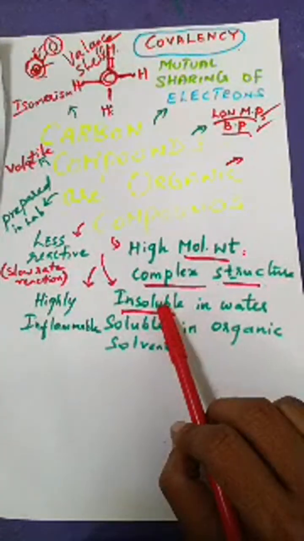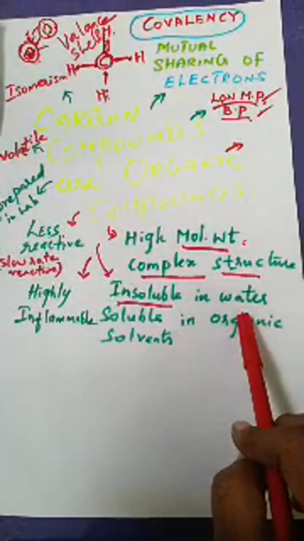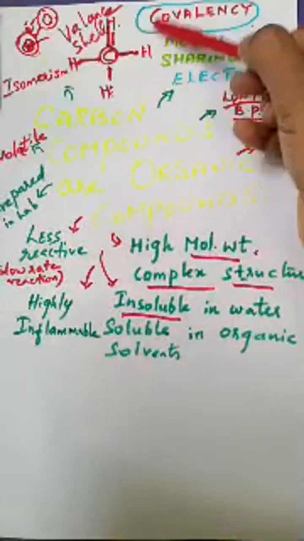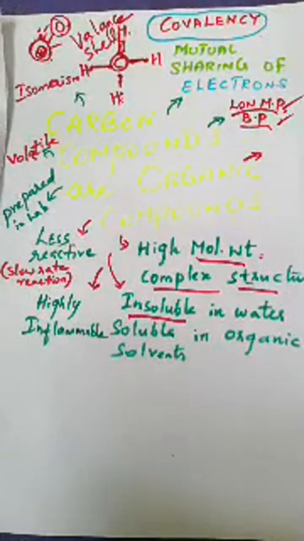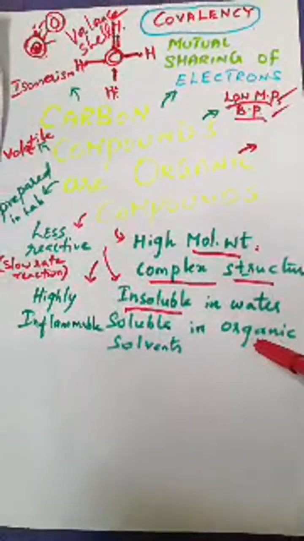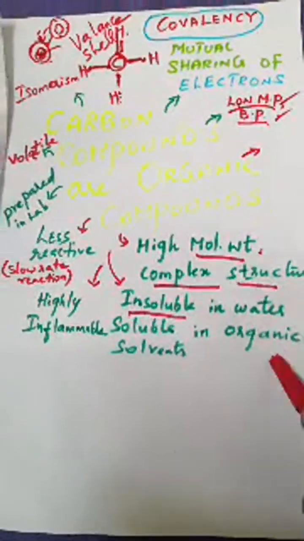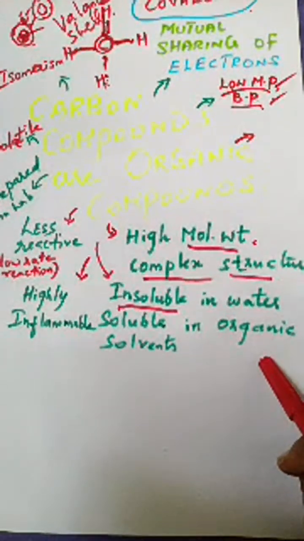Organic compounds are generally insoluble in water because they have strong bonds between them. Those bonds will not form bonds with water immediately. They need organic solvents like ether and alcohol. Only with those organic solvents can they make bonds easily.